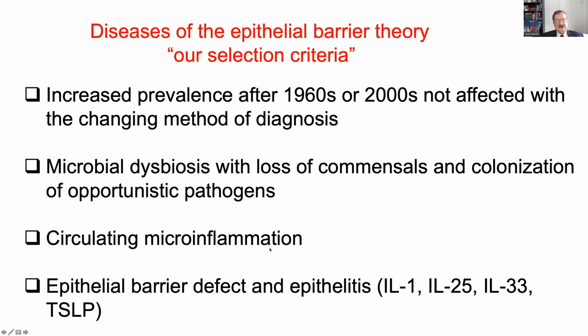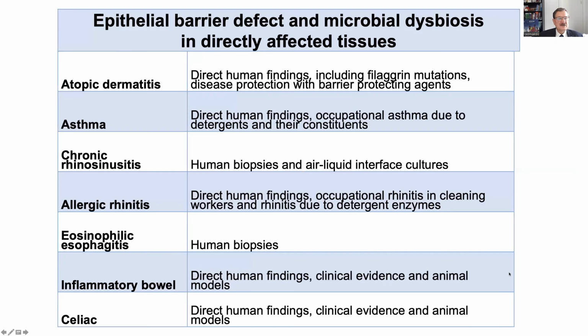Circulating microinflammation is a new term that we are introducing, and epithelial barrier defect and epithelitis. Epithelitis is also a new term: when we are exposed to environmental substances, toxic substances, epithelitis is the initiator of this disease. Here is a list of diseases.